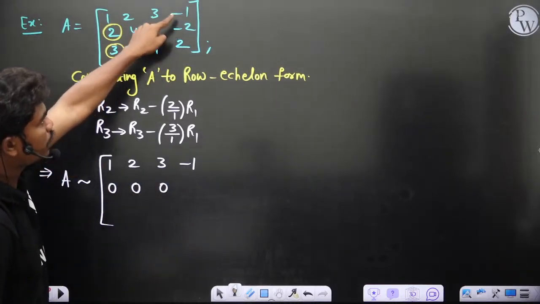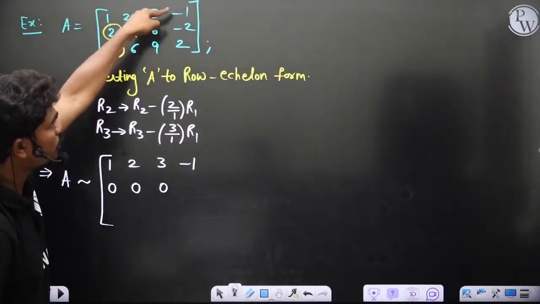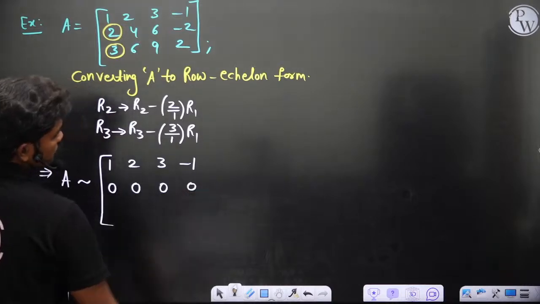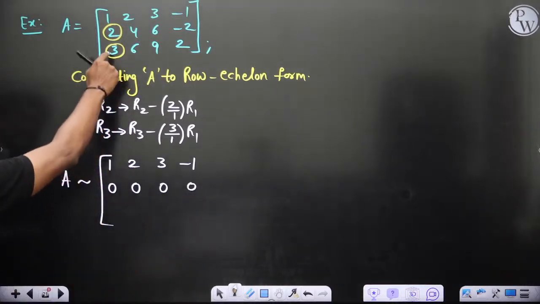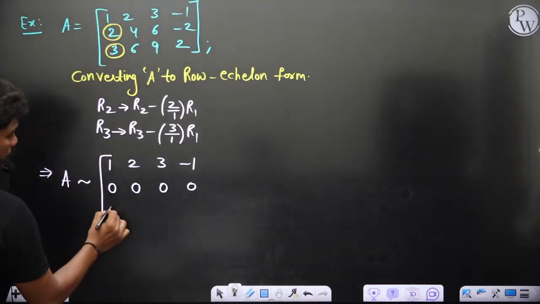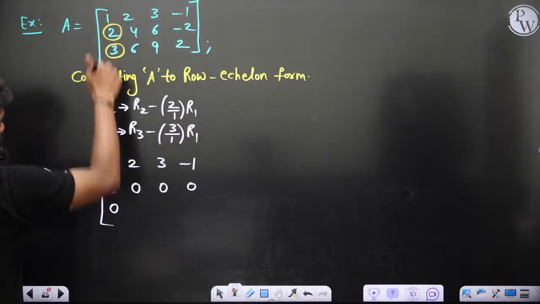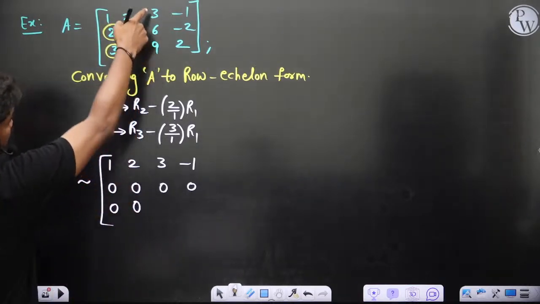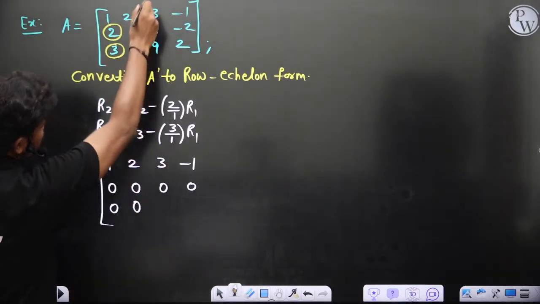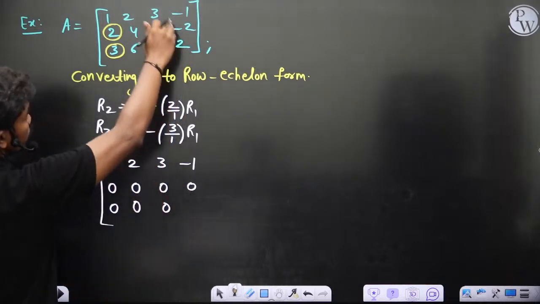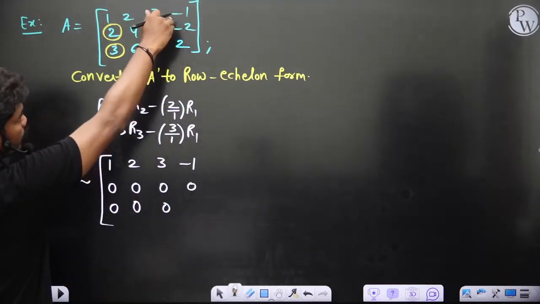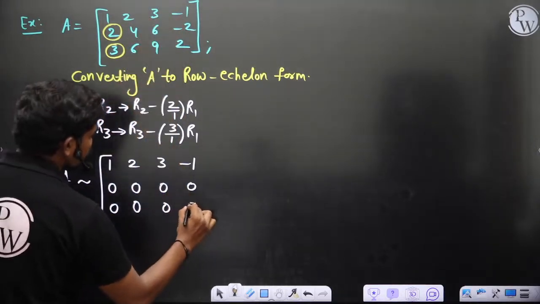Minus 2 minus 2 times minus 1, which is again 0, of course. Then coming here, 3 minus 3 times 1 is 0. 6 minus 3 times 2 is 0. 9 minus 3 times 3 is 0. 2 minus 3 times minus 1, so 2 minus 3 into minus 1, this is 5, of course.